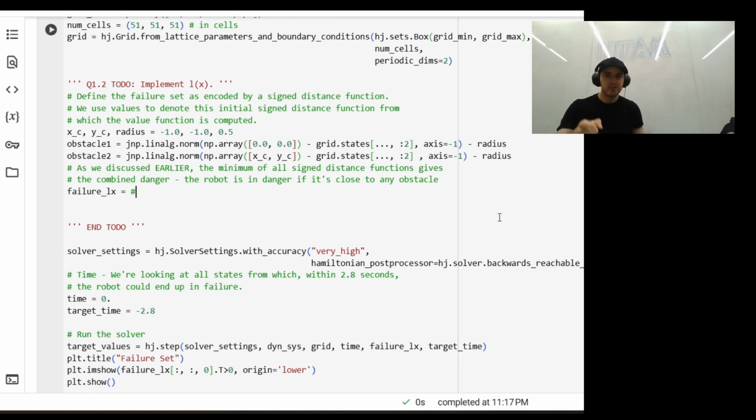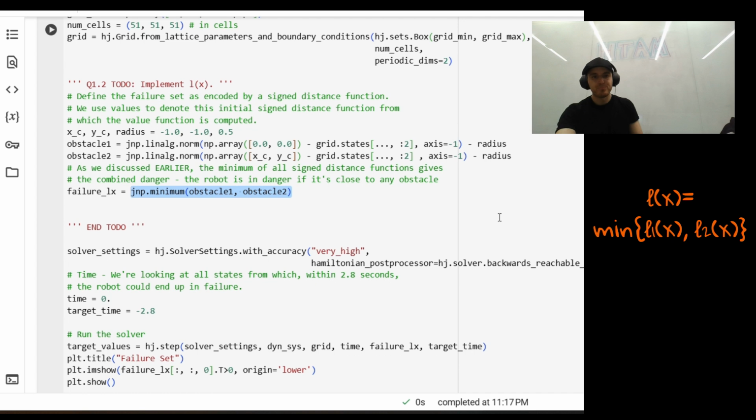So we're smart now, and we know that our overall signed distance function will be this, right? We're taking the minimum. So failure Lx equals jnp.minimum, and we're going to pass in obstacle 1, obstacle 2, and it's the same thing as what we saw where the two signed distance functions are evaluated and we're taking their minimum.